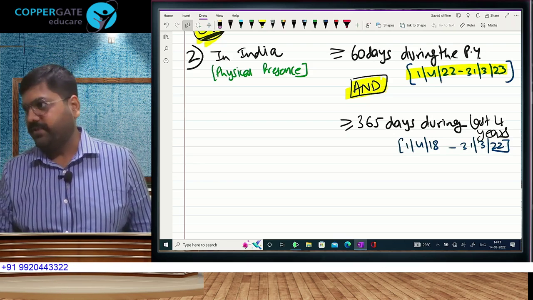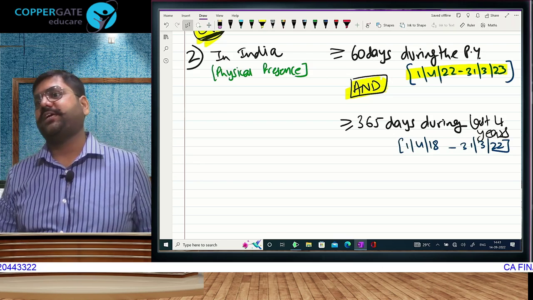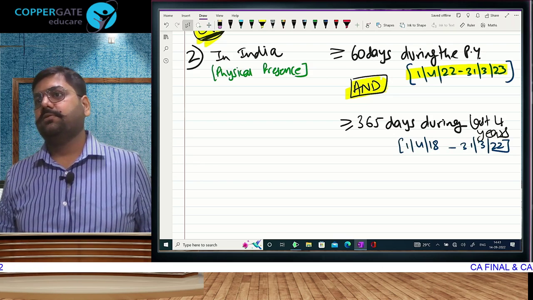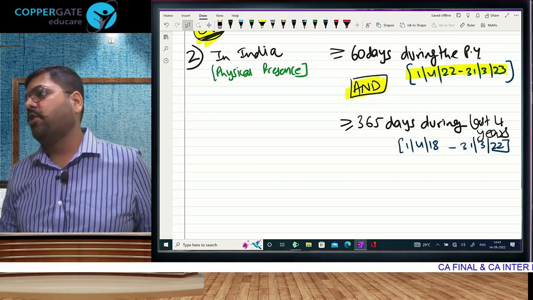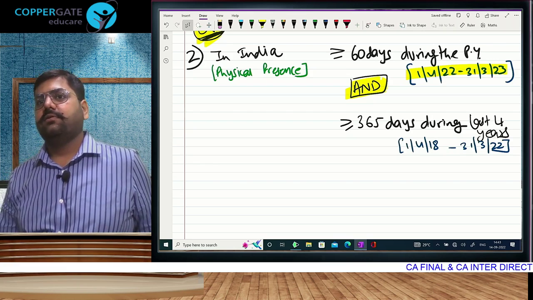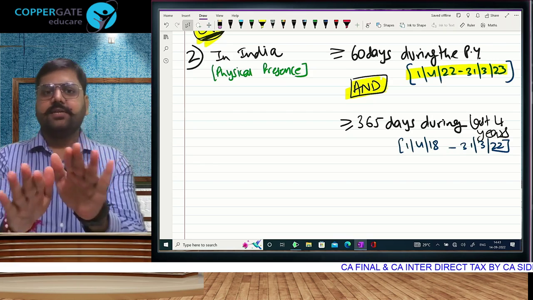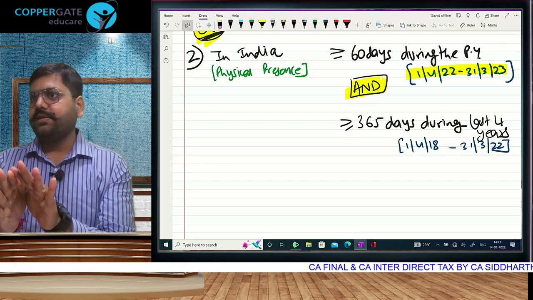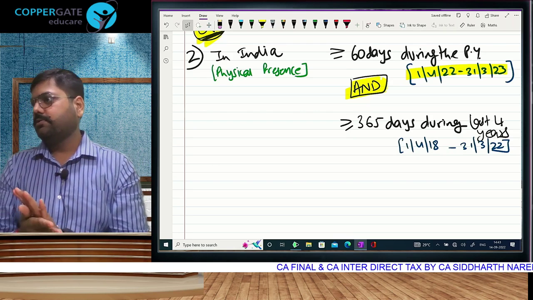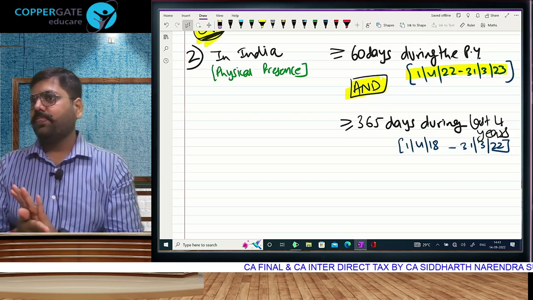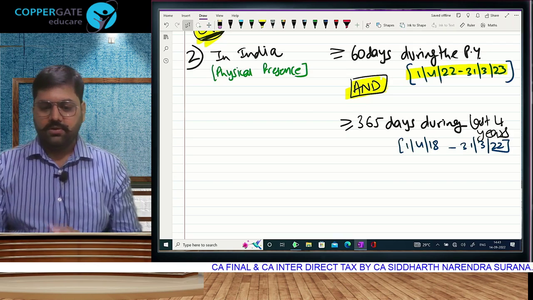365. फिर से बोलता हूं, 182 or more, don't check anything. What's your answer? 59 or less, don't check anything. 60 to 181, go and check last 4 years. If you touch 365, तो resident. If you don't, तो non-resident. Is that understood? All of you all?